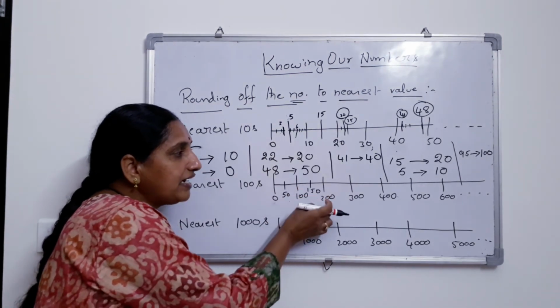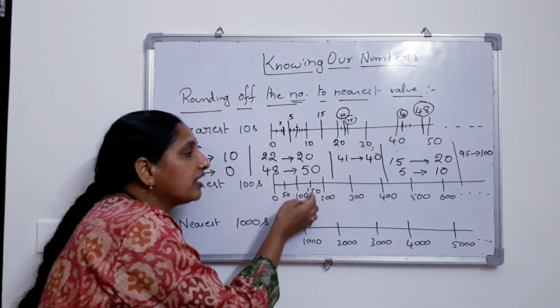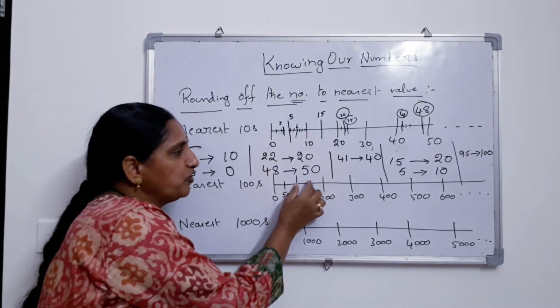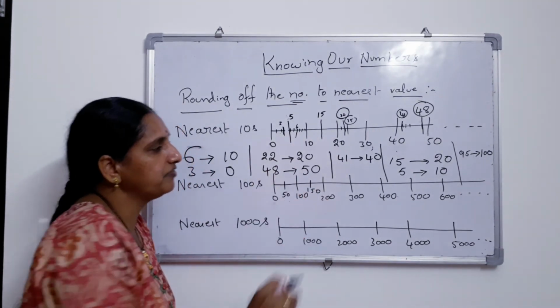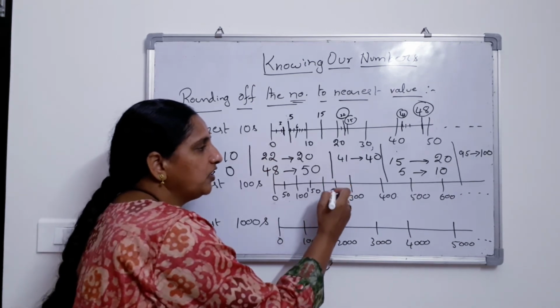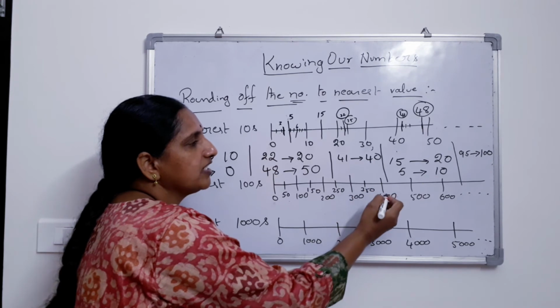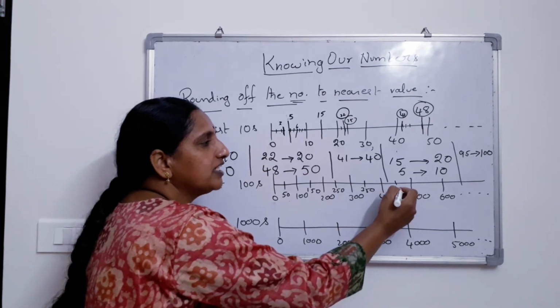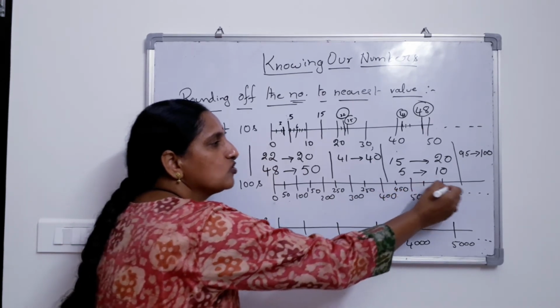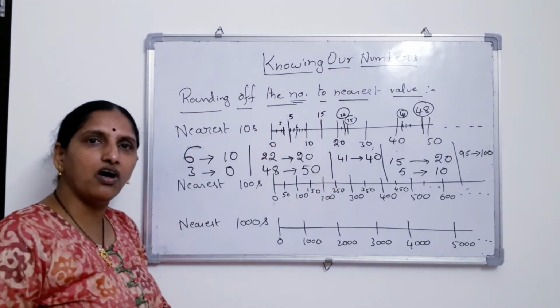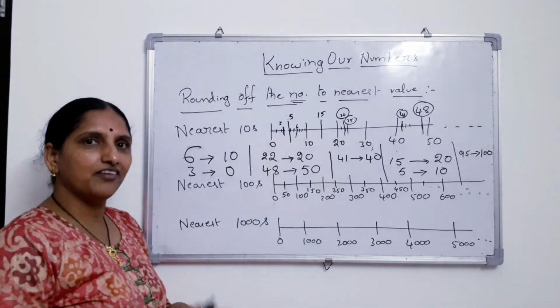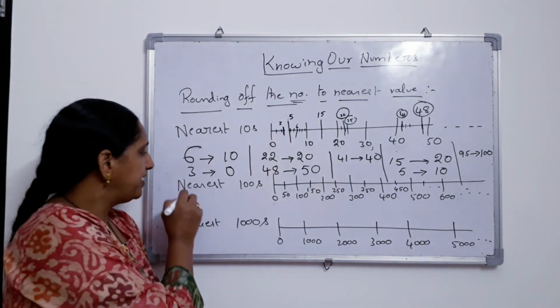Here, what is the point? 150 between 100 and 200. It should be more than 100, and 50 units added. 100 plus 50 is 150. 200 plus 50 is 250. 300 plus 50 is 350. 400 plus 50 is 450. And so on.